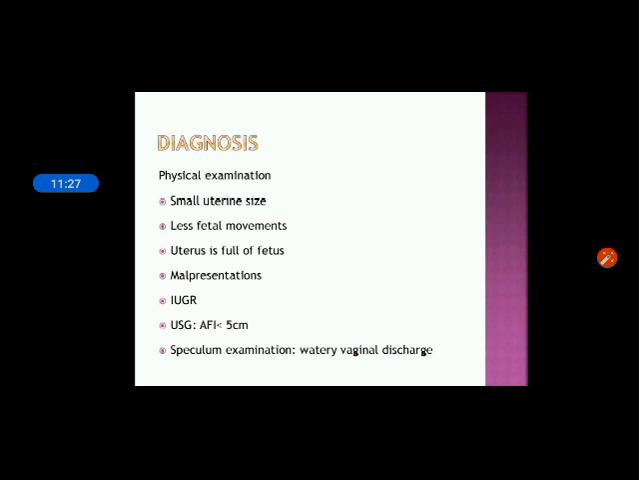And then IUGR, the baby's growth will be completely restricted. You will find that by the physical examination. And then ultrasonography. In the ultrasonography, the amniotic fluid index will be less than 5 centimeters. And then speculum examination. Whenever you do the speculum examination, at that time you will find the watery vaginal discharge. So that will also help to find out the actual reason behind the oligohydramnios condition.